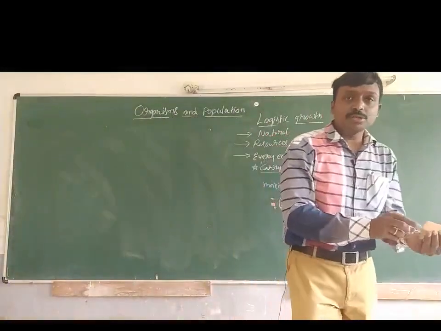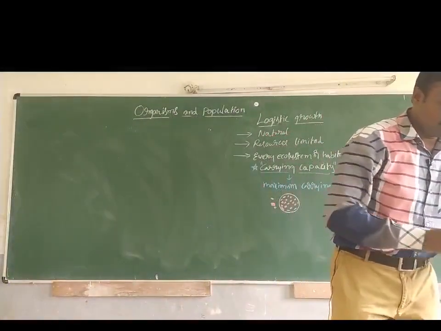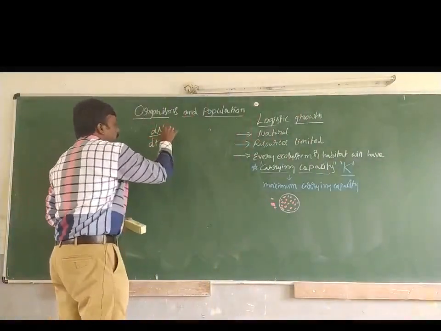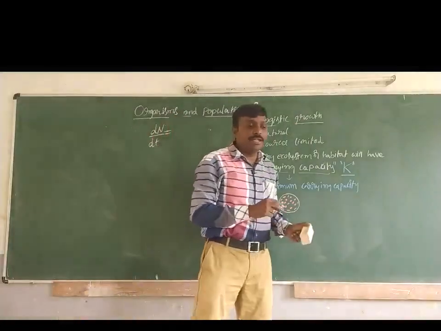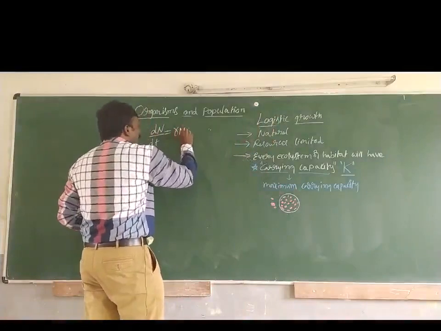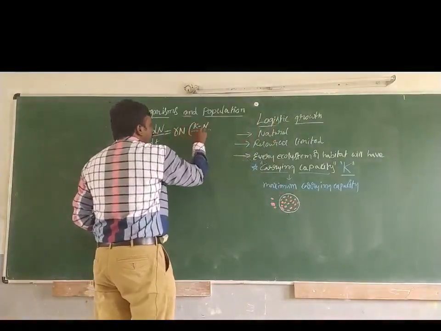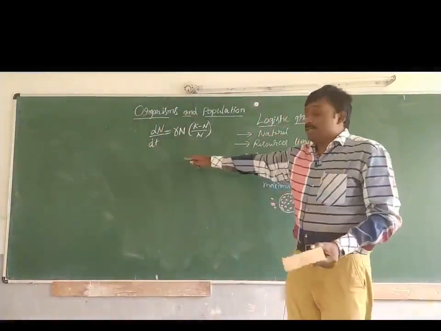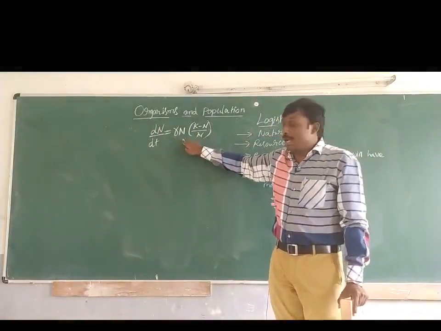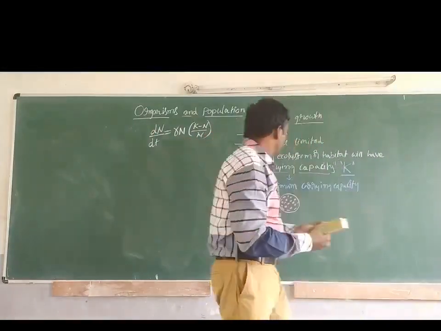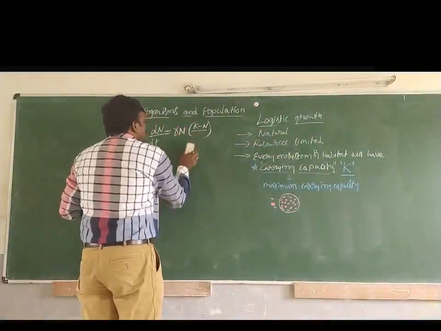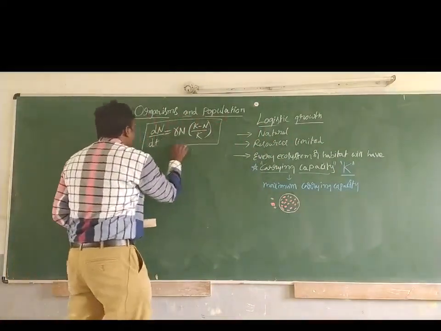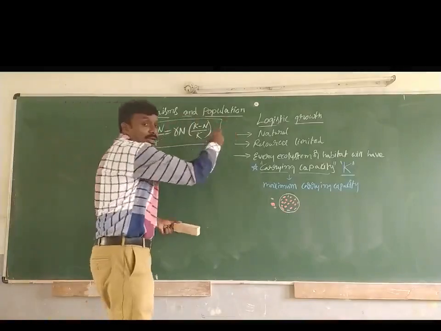The equation used for dN/dt equals rN (K minus N) by K. Sorry, K minus N by K. So this is the equation given in the case of logistic growth.